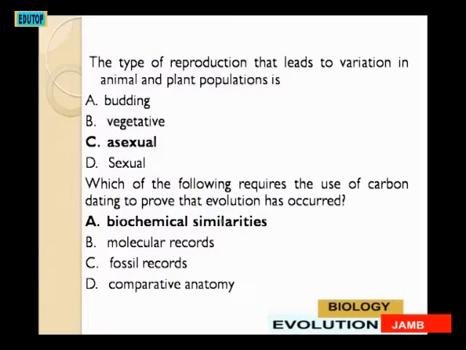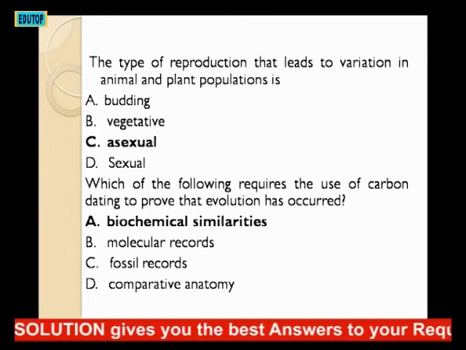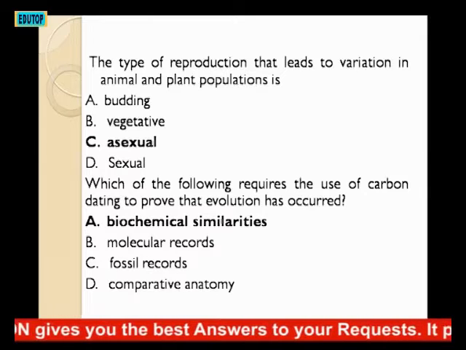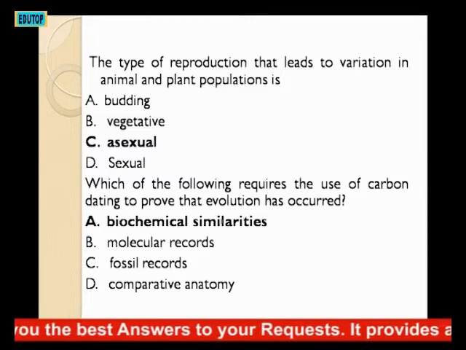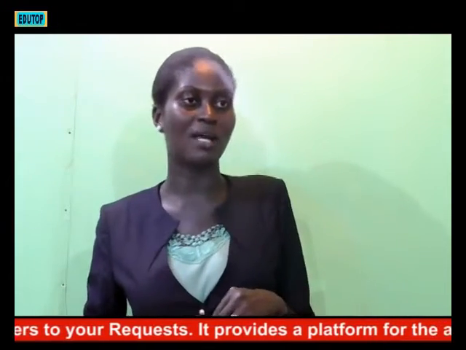The next question, which of the following requires the use of carbon dating to prove that evolution has occurred? A. Biochemical similarities, B. Molecular records, C. Fossil records, D. Comparative anatomy. The answer there is biochemical similarity. That is what requires the use of carbon dating to prove that evolution has occurred.